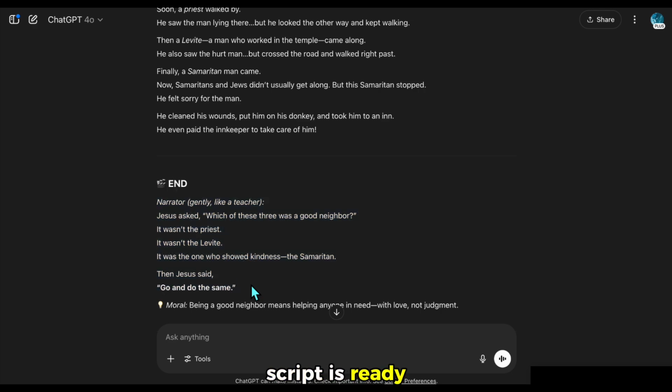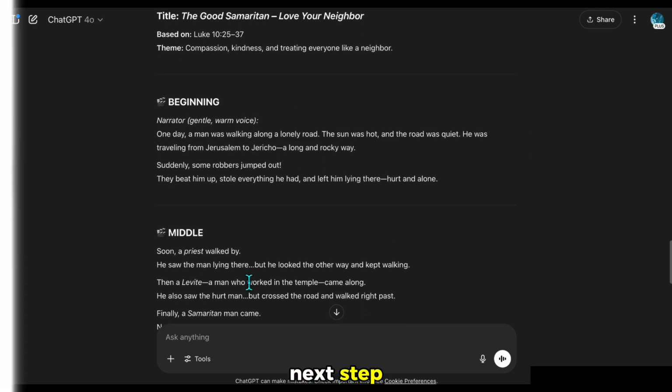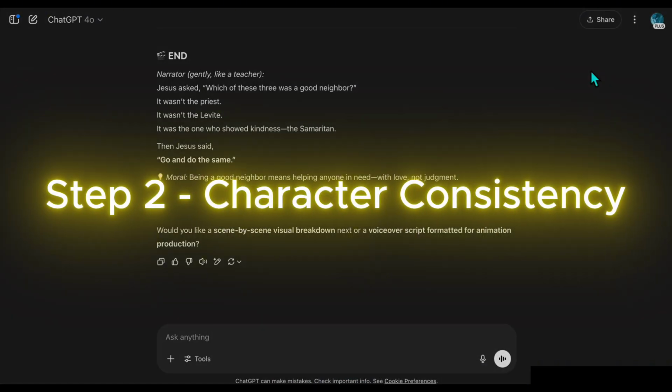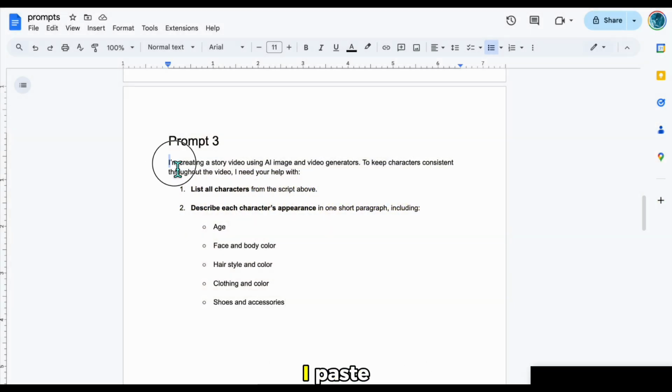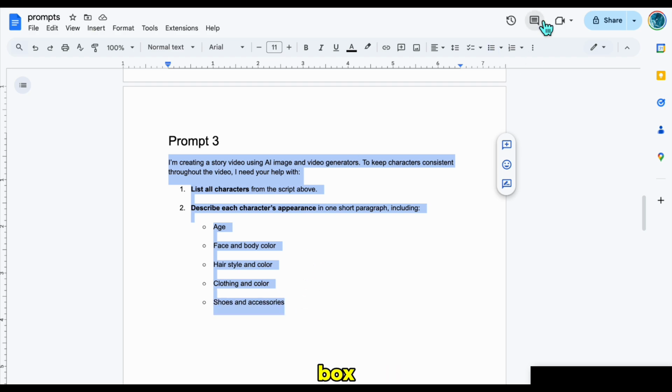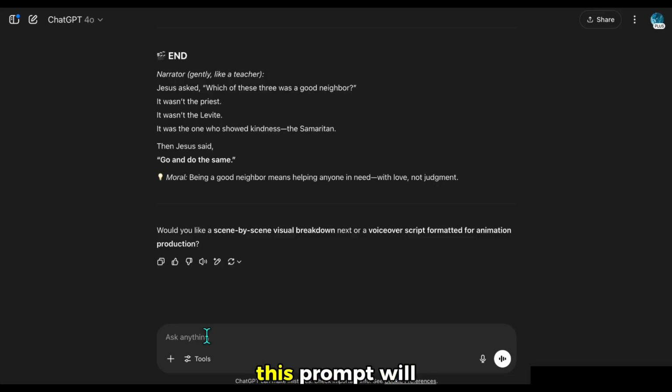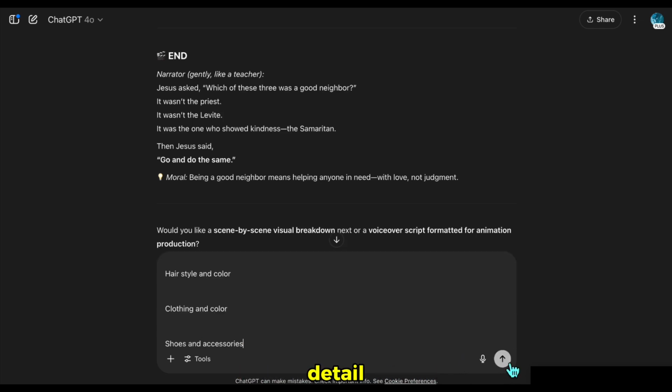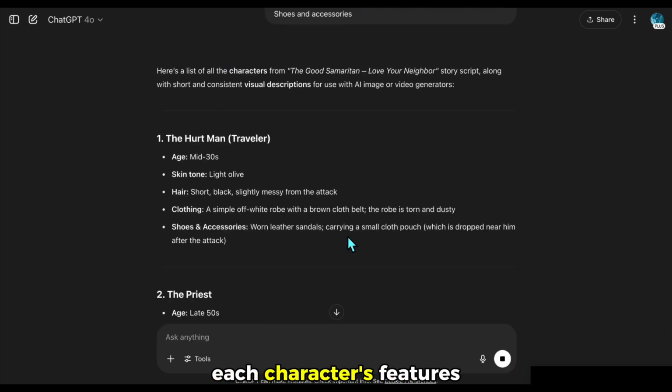Now that the script is ready, we can move on to the next step. To ensure character consistency, I will use the third prompt. It's important that I paste all prompts into the same message box, because that's how it works properly. This prompt will list all the characters in the script and describe their visual appearance in detail. It gives us a list that includes each character's features.